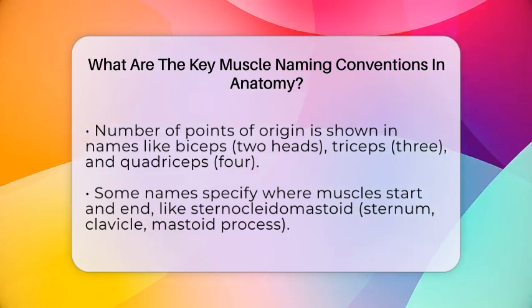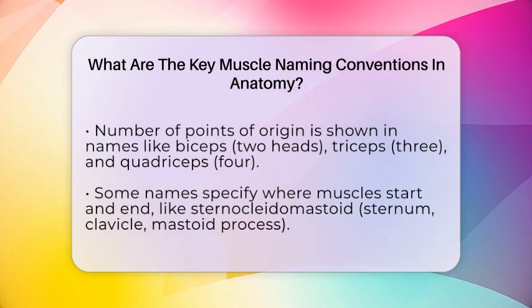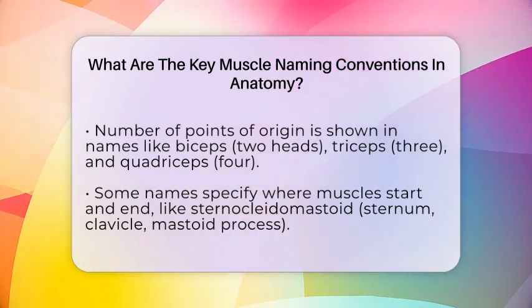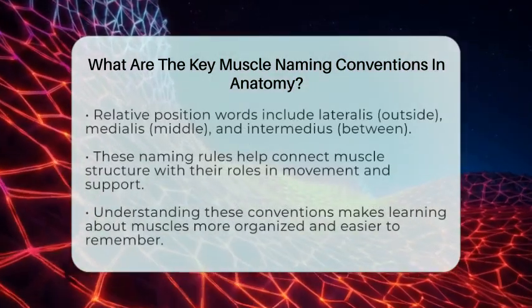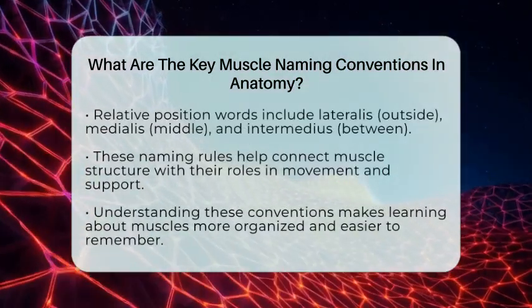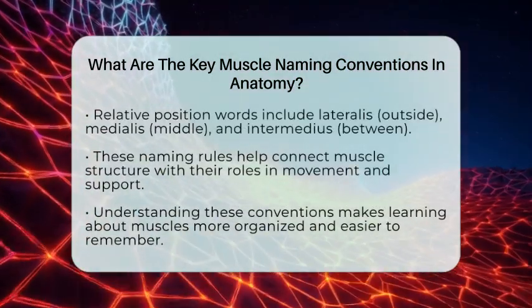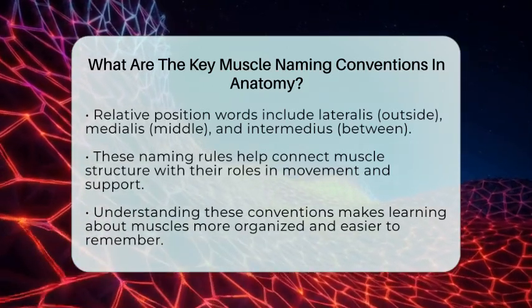Occasionally, names reflect where a muscle starts and ends. The sternocleidomastoid muscle begins at the sternum and clavicle and attaches to the mastoid process behind your ear. These names give a clear picture of the muscle's connection points.